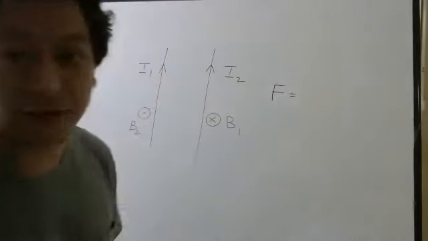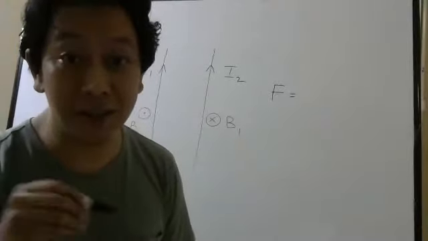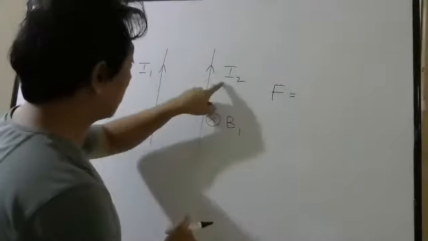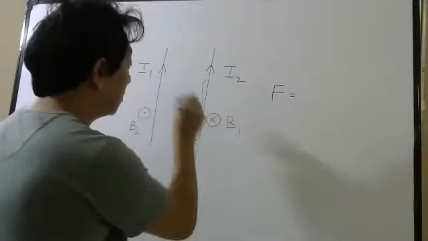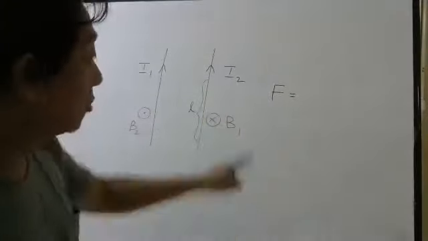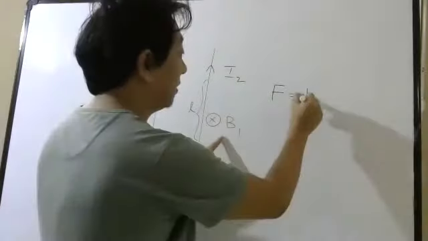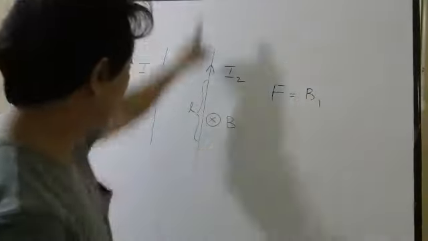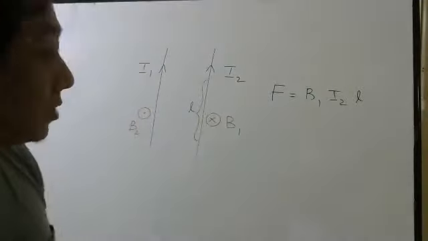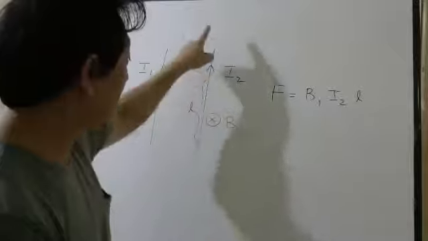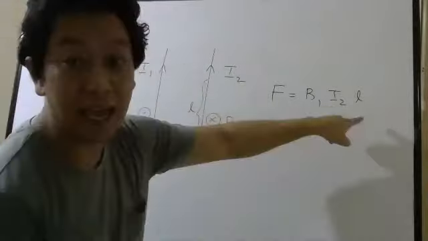What was the formula for that force? How did I tell you to remember? BIL, brother-in-law. So what is the force on this conductor? Let us choose some length of the conductor. So let us say I choose this much length. So force on this will be BIL. B should be the external magnetic field, I in this is I2, L. Correct? Everybody understood? External magnetic field on this wire is B1. Current in this wire is I2. Length I have chosen is L.